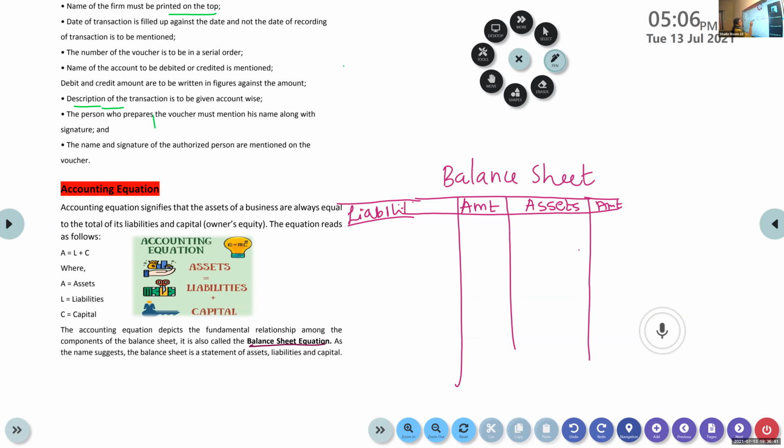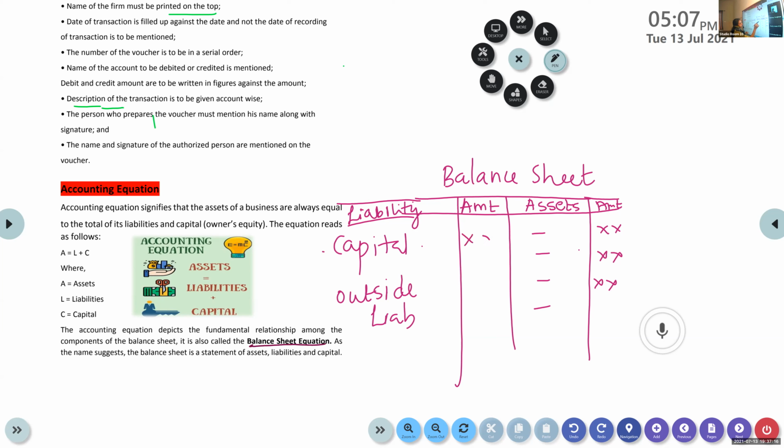The heading is liability. In the liability column on the left hand side, we will write the capital, which is the owner's equity, as well as internal equity, and also the outsiders' equity, the outside liabilities. Both capital and outside liability will appear on the liability side.